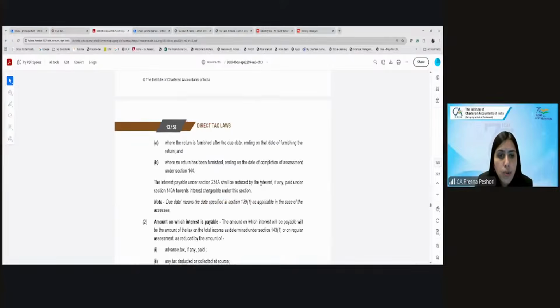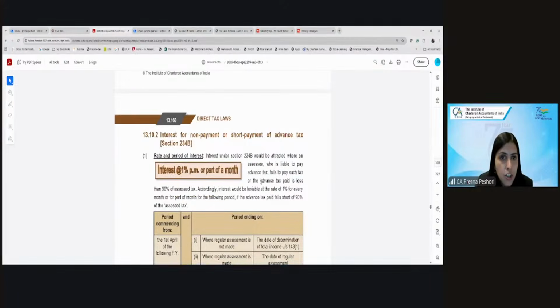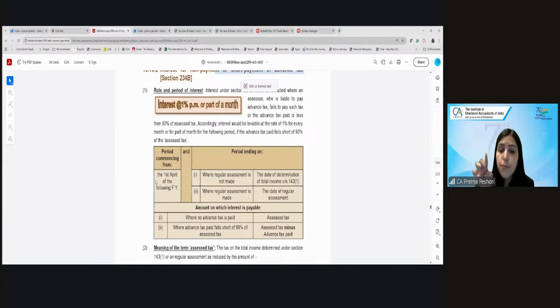Now, what is the interest chargeable for the non-payment of the advance tax? Interest for non-payment or short payment of advance tax is 1% per month or part of the month, if the advance tax is less than 90% of your assessed tax. What is the period for which it will be charged? From the 1st April of the financial year till the date of determination of total income under 143(1). What is 143(1)? When the return is processed.